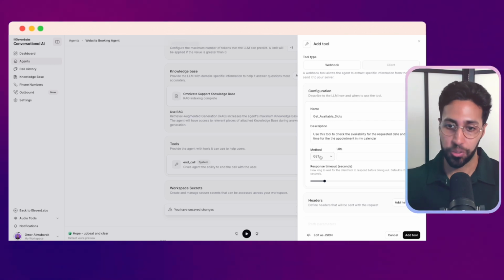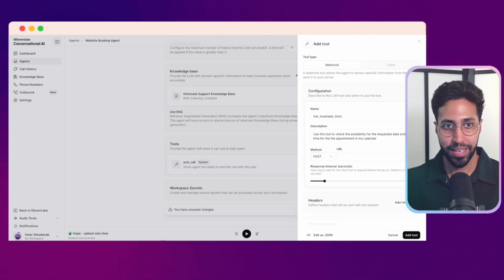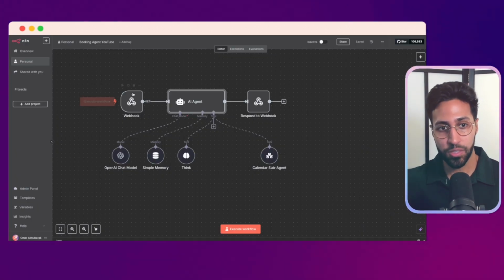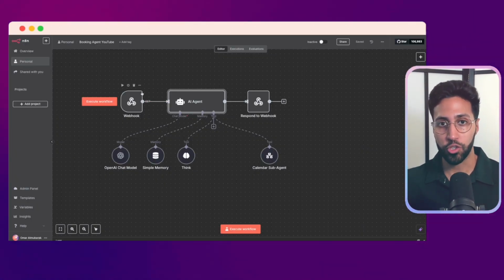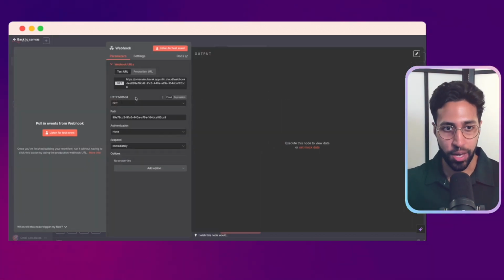This is how you connect it with N8N. Your method you want to do post. We want to go into N8N, and this is where the webhook comes in. A webhook is just a way for two different platforms to speak with each other. So we're going to hit webhook.